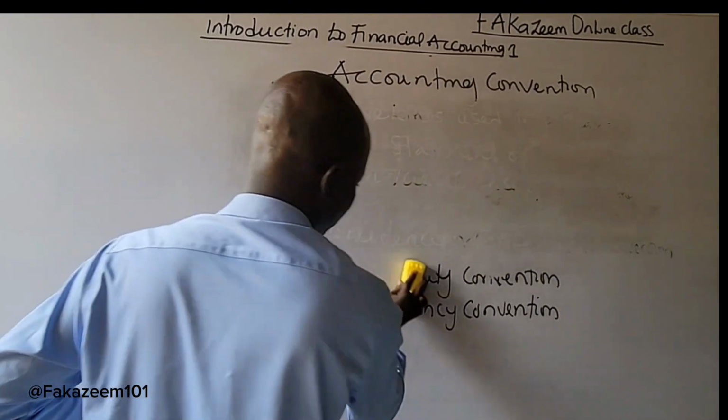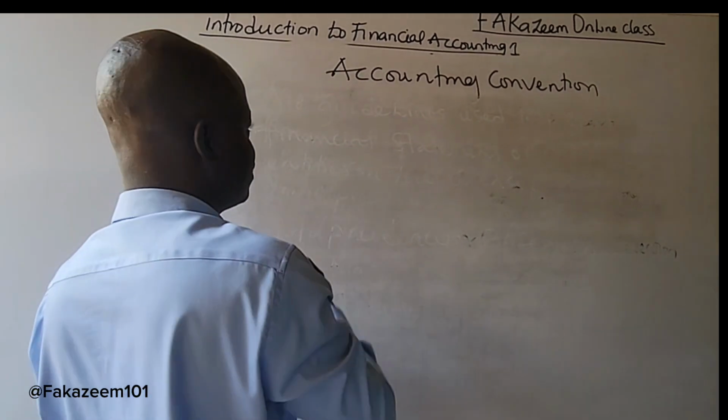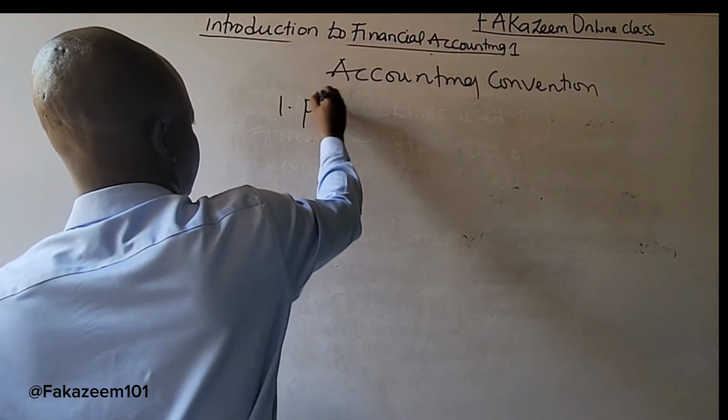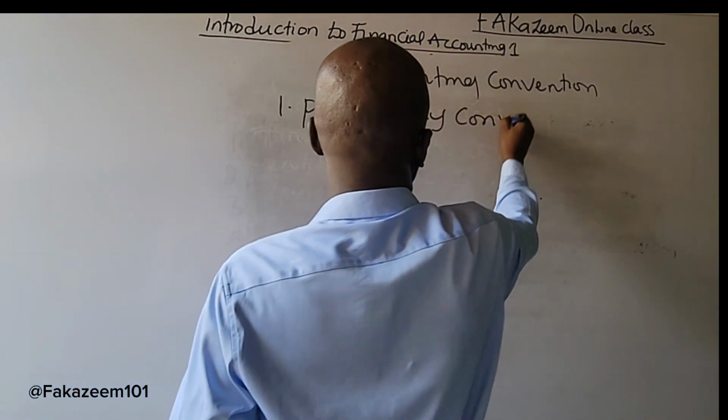The first accounting convention we are looking at is Prudency Convention. What is Prudency Convention?